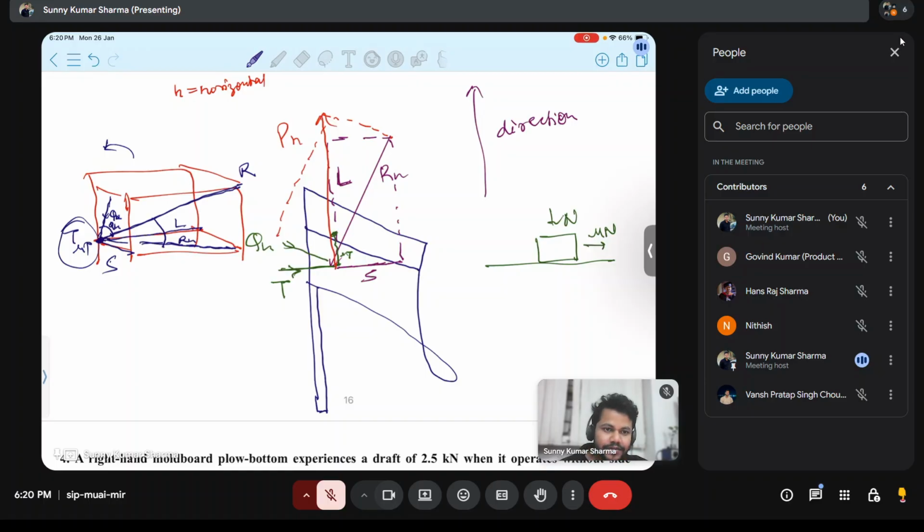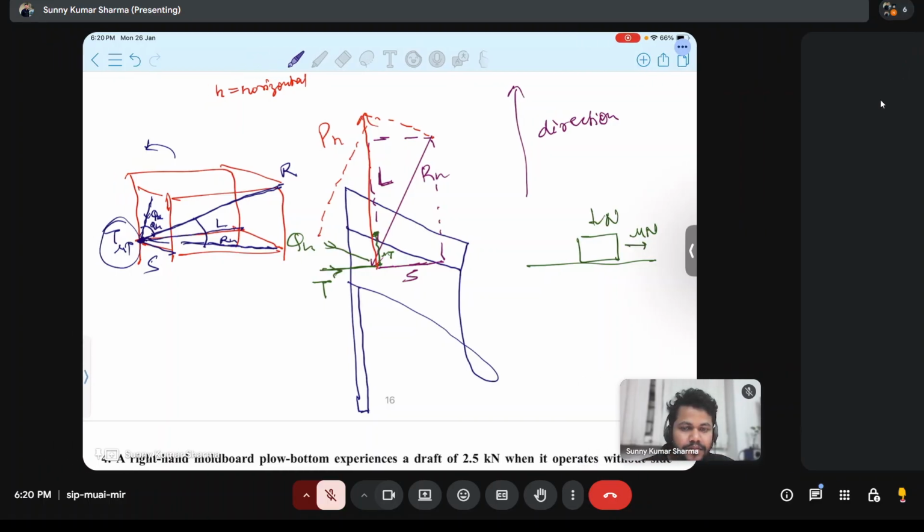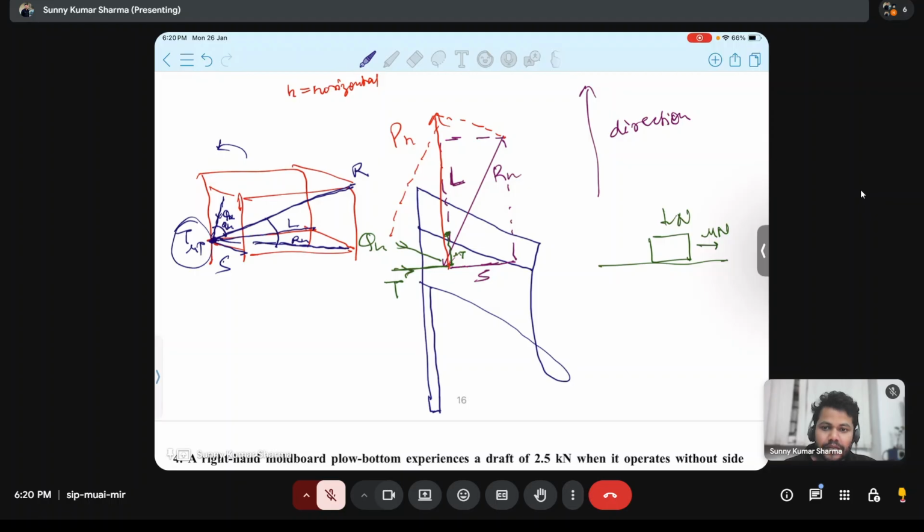Nitish, are you getting? Yes, sir. If anyone has any doubt, they can ask. If this part is clear, then we can solve all the numericals and we can design moldboard plow also.